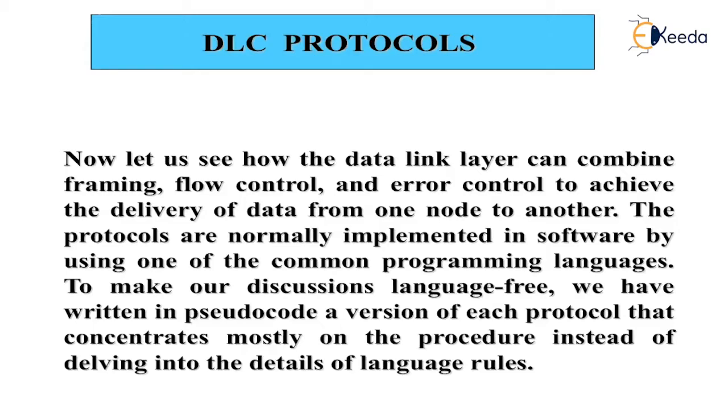Anytime an error is detected, the specified frames are retransmitted. This process is called automatic repeat request, that is ARQ. Now let us see how the data link layer can combine framing, flow control, and error control mechanisms to achieve the delivery of data from one node to another. The protocols are normally implemented in software by using one of the common programming languages.